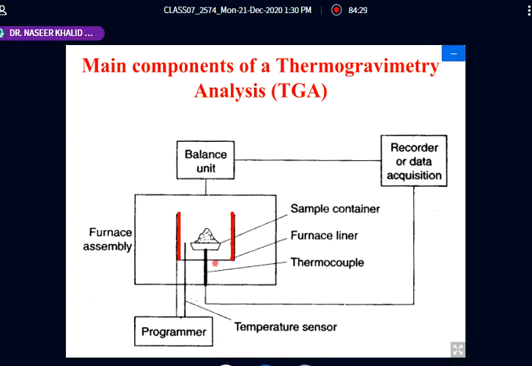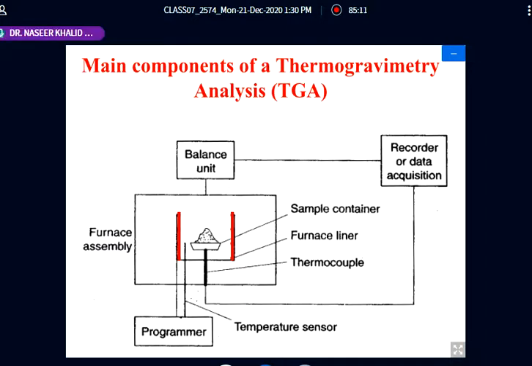Now this is the sample weight. It is connected with the recorder, and this is the balance. So even minute changes in the weight are recorded here. So this is only a simple schematic block diagram of TG, thermogravimetric analysis.